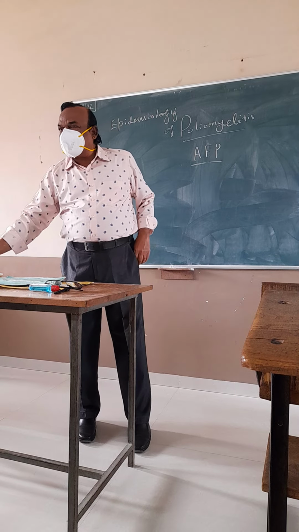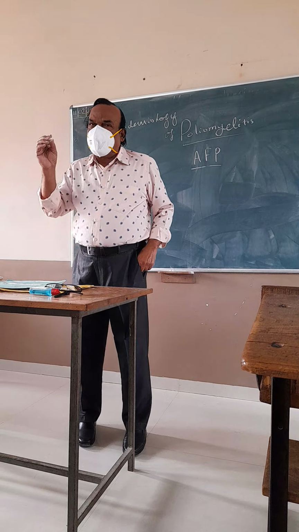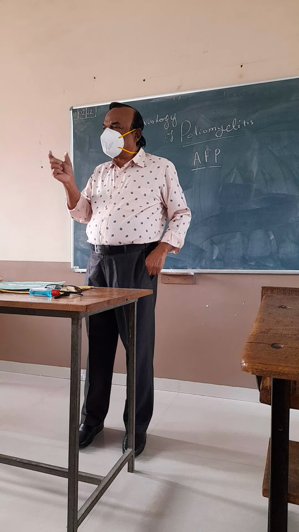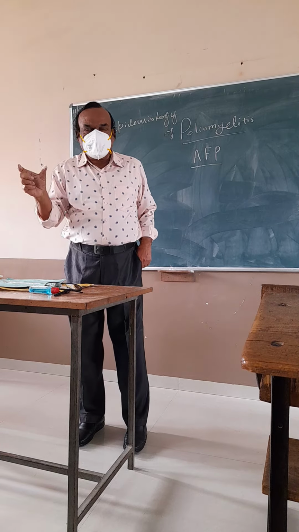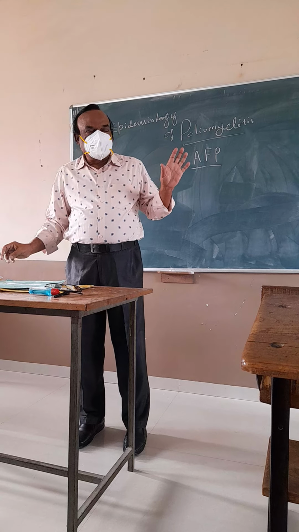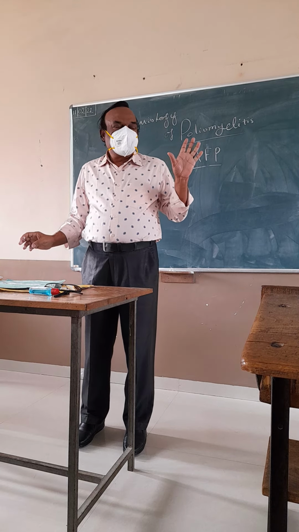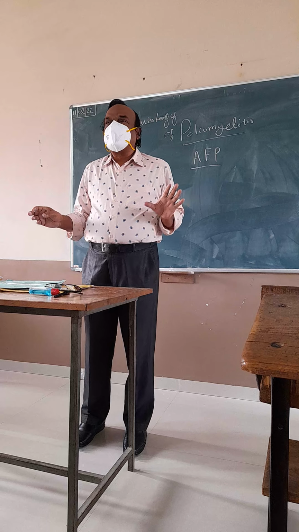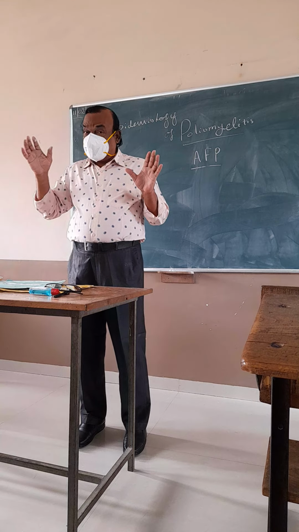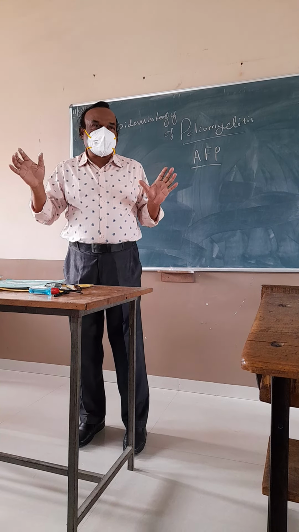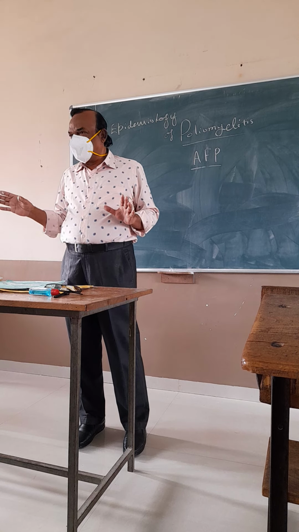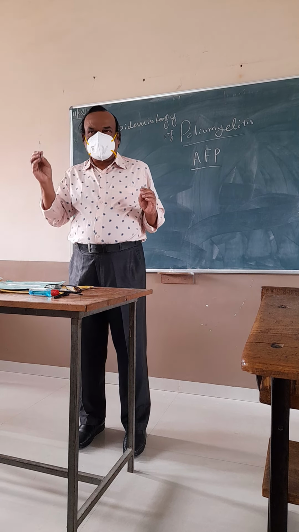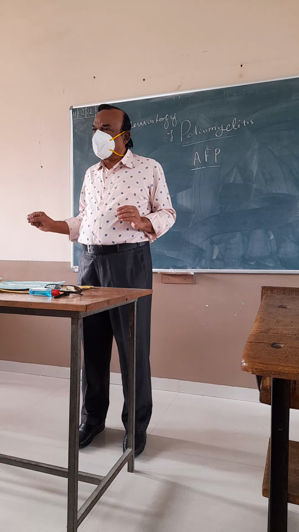Now coming to the epidemic pattern of this disease in India and in the world. In India, in the last 4 or 5 years, what does WHO say? Poliomyelitis is eradicated from our country, means we don't see the patient of poliomyelitis in our country.